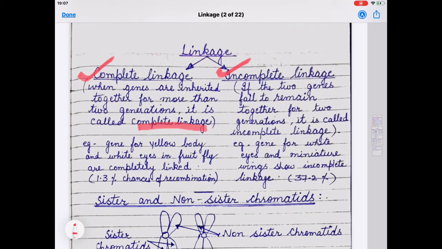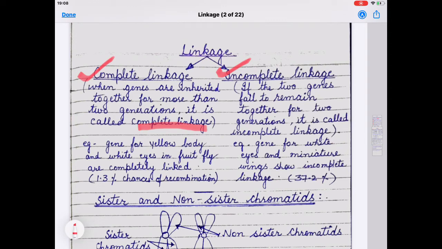This type of linkage is complete linkage. Now, incomplete linkage: if the two genes fail to remain together for two generations, it is called incomplete linkage. That is, they do not remain together in the next generation.